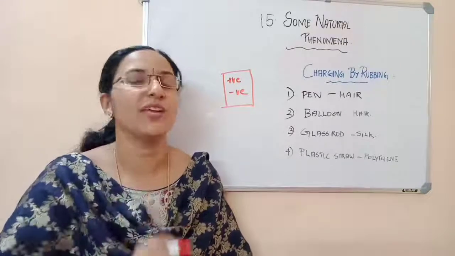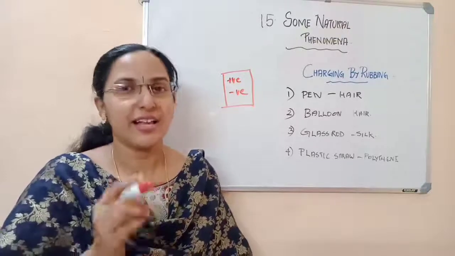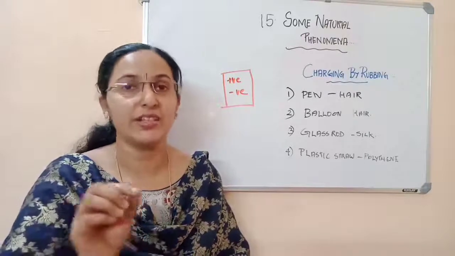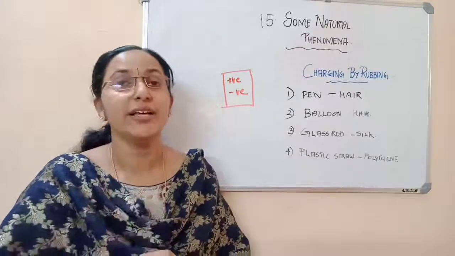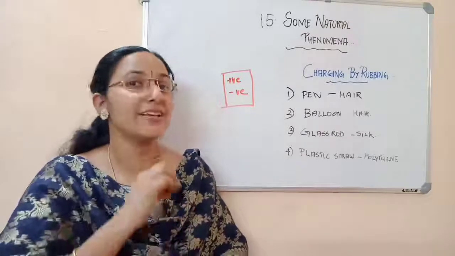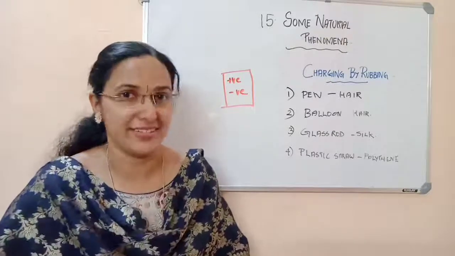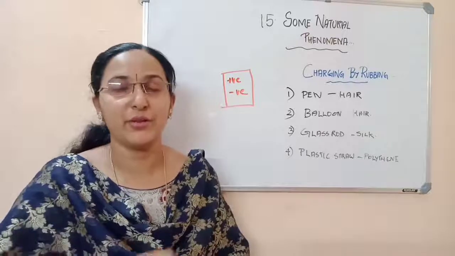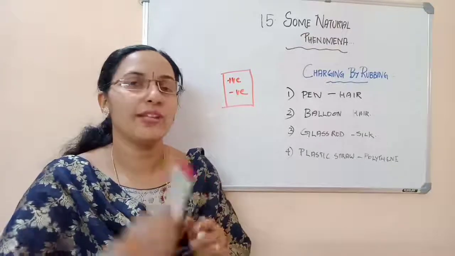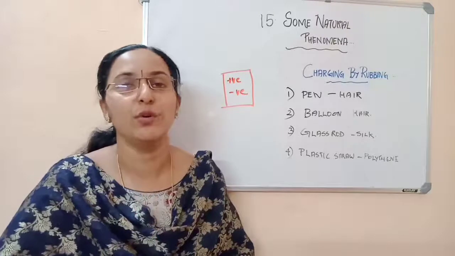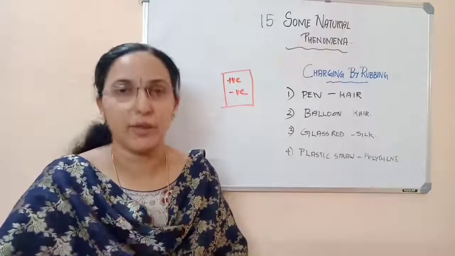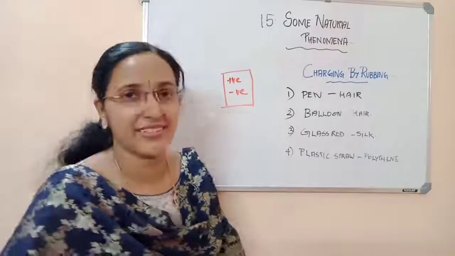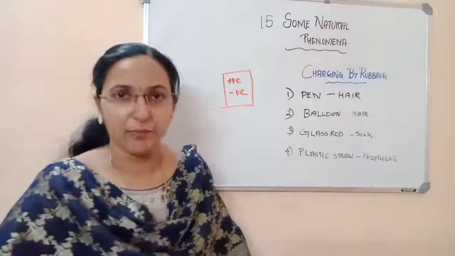So for some moments we can see this phenomenon, and the charge produced here is known as static electricity. Static means it will not move. It will remain there itself. We cannot produce electric current here, or glow a bulb by using this charged substance. They cannot transfer electrons from one particle to another. Moreover, they are plastics, which are non-conductors. So I think all of you understand about charging by rubbing.